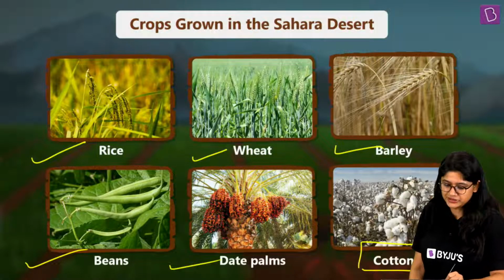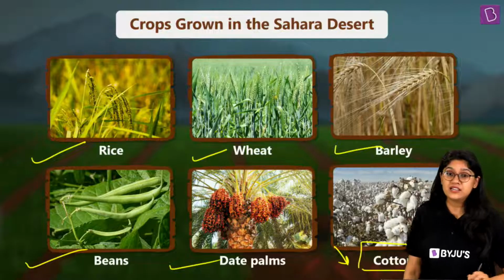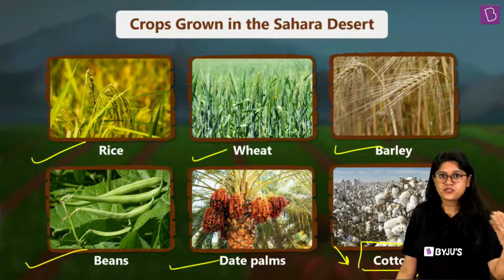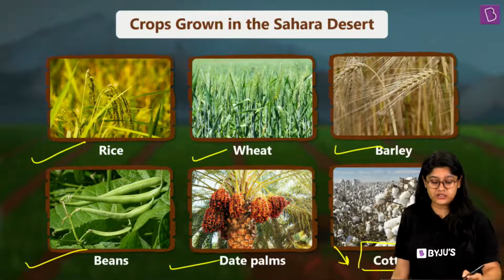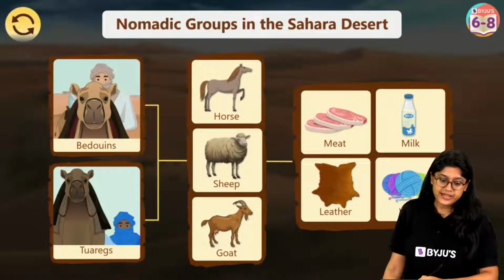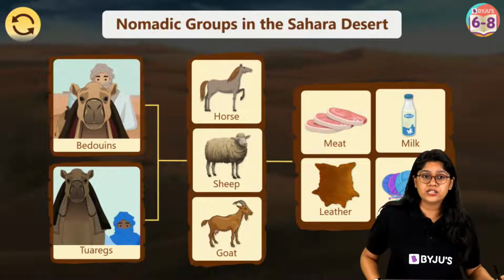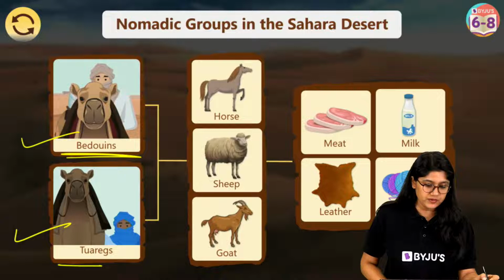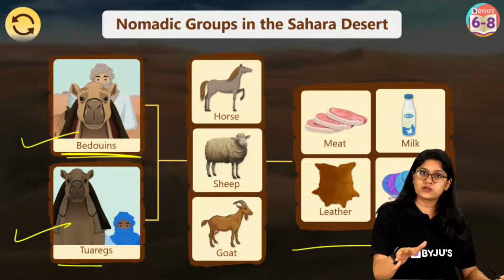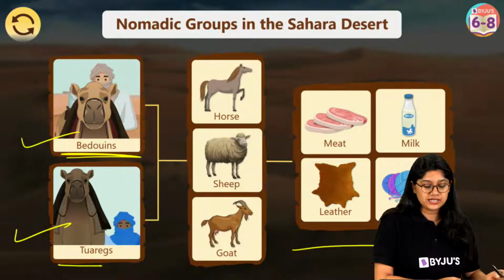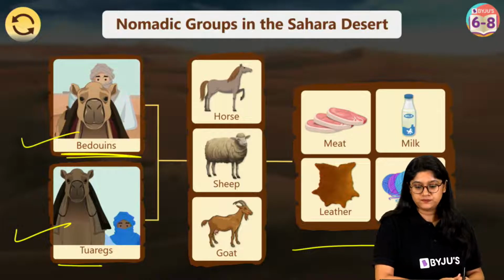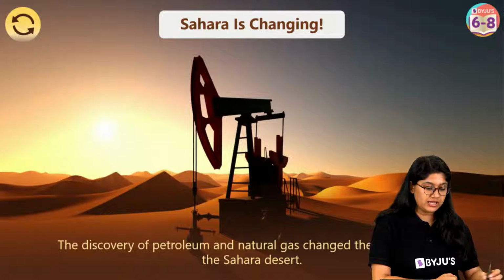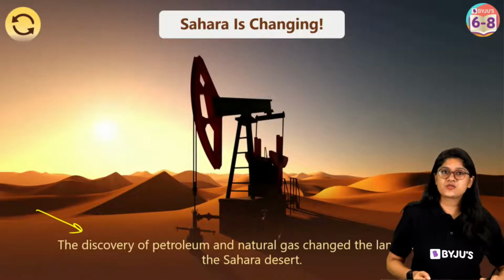Remember this everyone, cotton definitely is very famous in Egypt, the Egyptian cotton. Then we have the nomadic peoples who move from one place to another, and different types of animals and what they get from these. They rear the animals and get meat, milk, leather and wool. Moving ahead, we know that in deserts we get petrol.